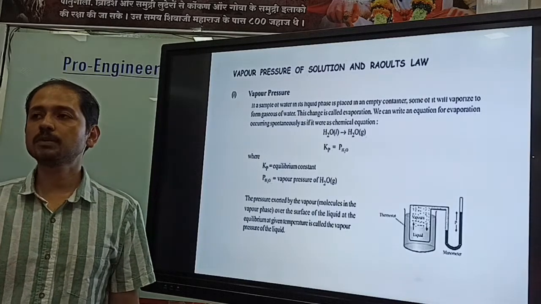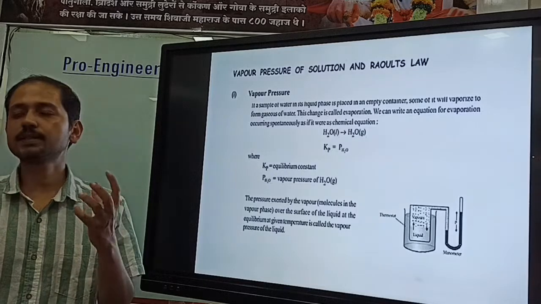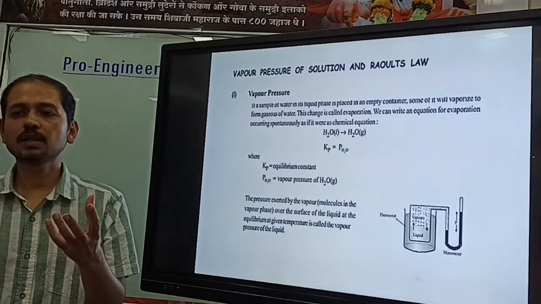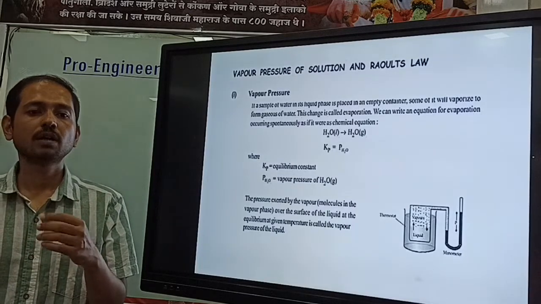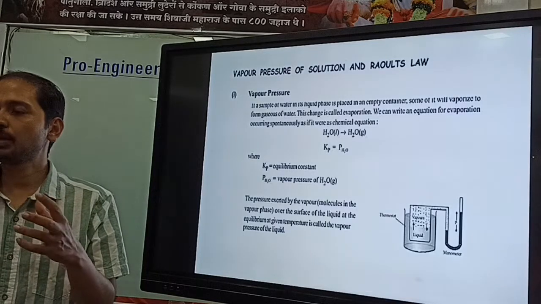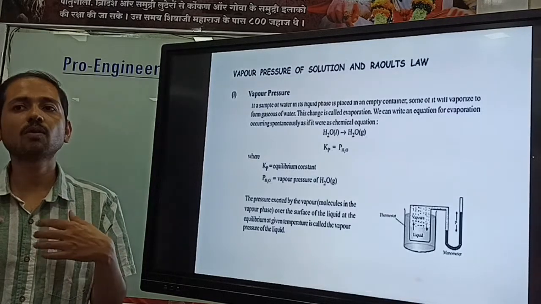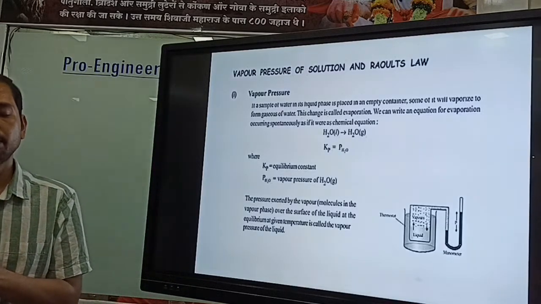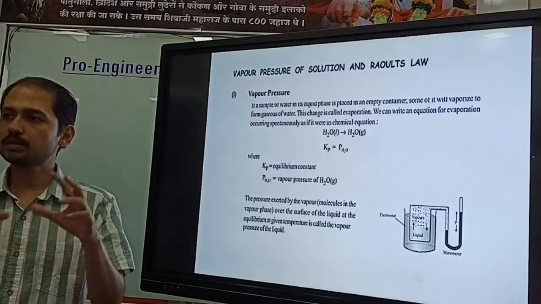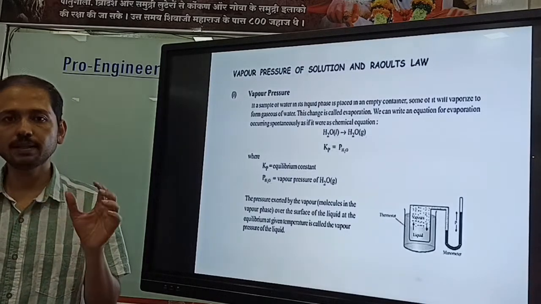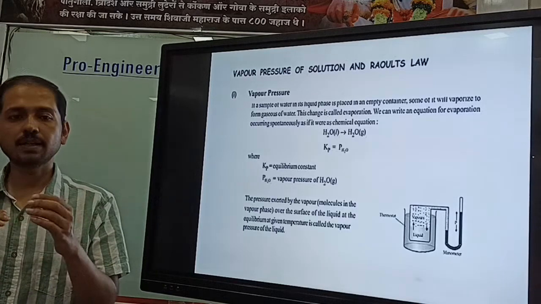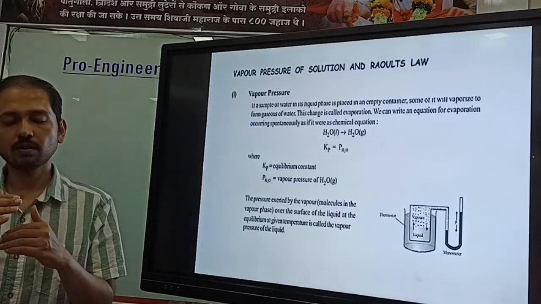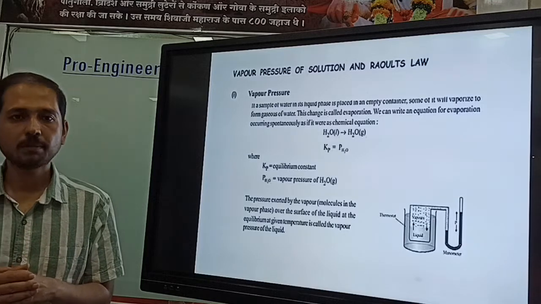Another thing, evaporation also depends on how many molecules are present in the atmosphere. If humidity is there, evaporation takes longer. In the rainy season, a wet cloth takes longer to dry up, right? So evaporation not only depends on the temperature, it also depends on the environment. If the number of molecules present in the environment is higher, it is already in equilibrium between the liquid state and the vapor state, so it is very difficult for further water molecules to go to the vapor state.